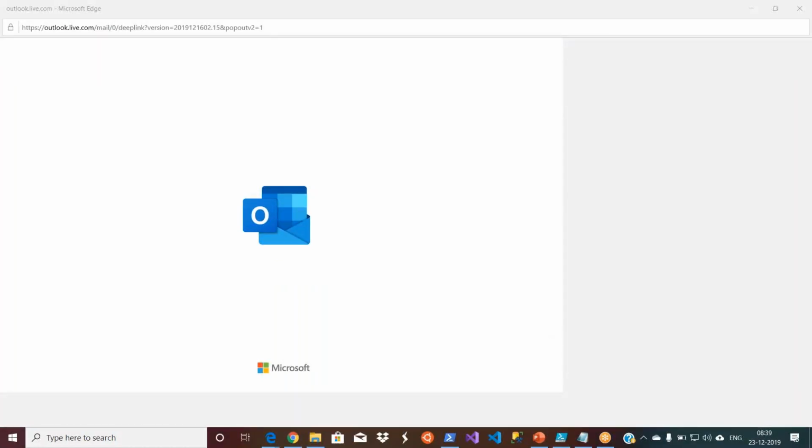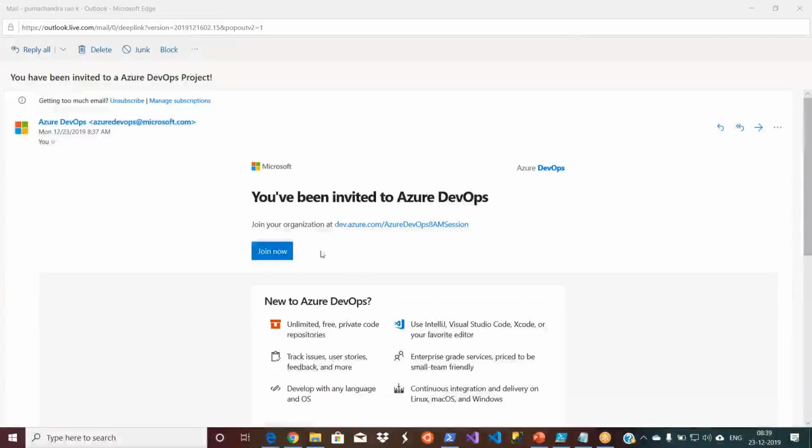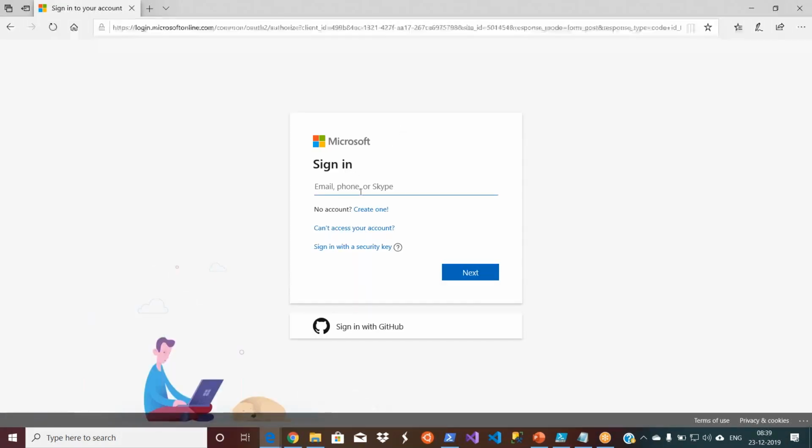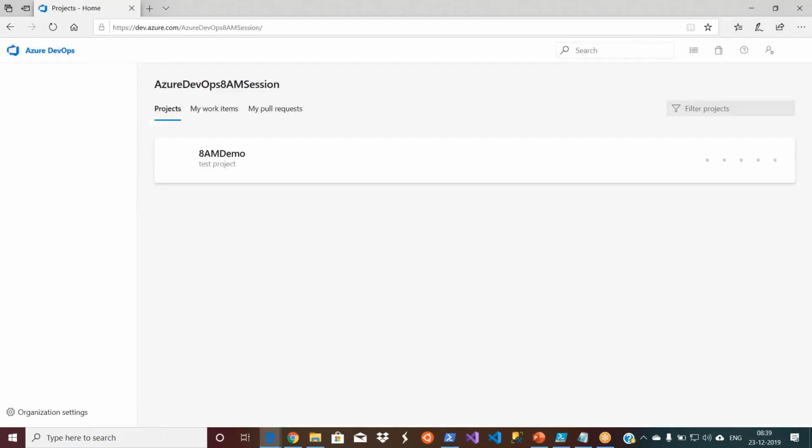I already received an invite since I've been added to the Azure DevOps project. You can simply click on join now. So I have been invited. Okay, let's click on join. First time, right? Let me give my email ID. Now I don't remember this password. Okay, good. It's in cache.